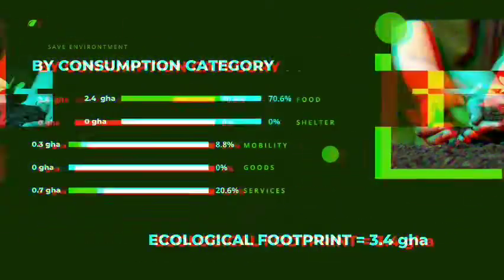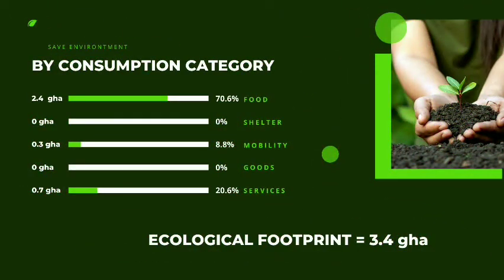footprint. In terms of consumption category, 0% of the total ecological footprint were used for both the shelter and goods. 8.8%, or 0.3 global hectares, was utilized for mobility. 20.6%, or 0.7 global hectares, for services. And finally, we have food, which holds 2.4 global hectares, or 70.6% of the total ecological footprint.